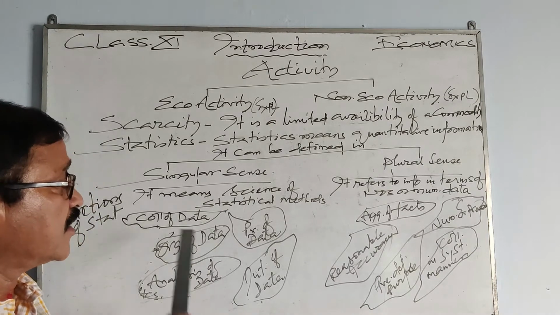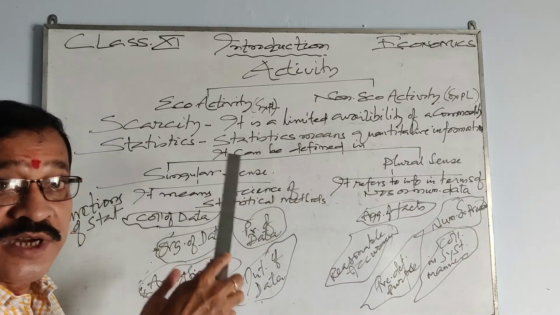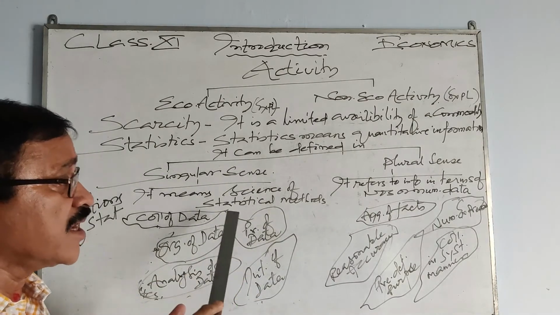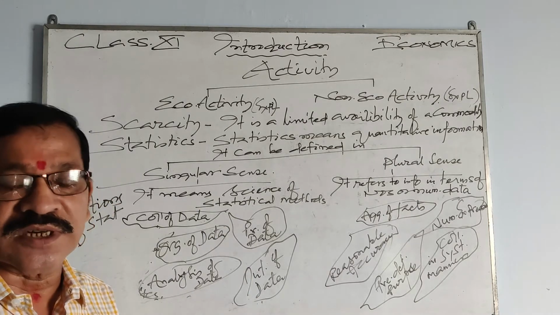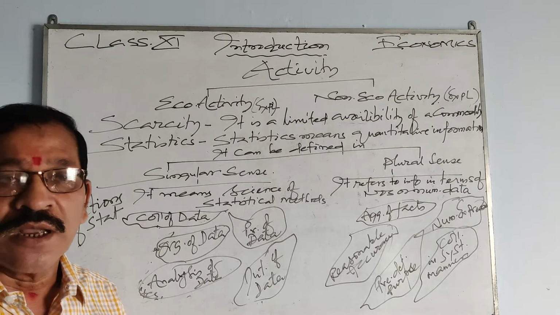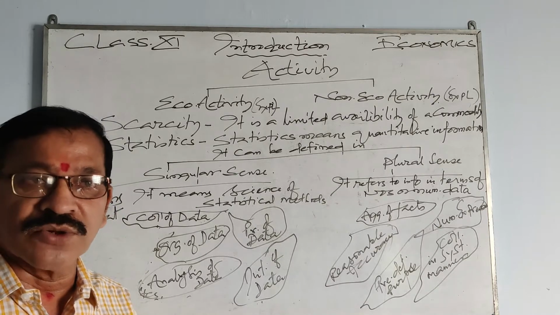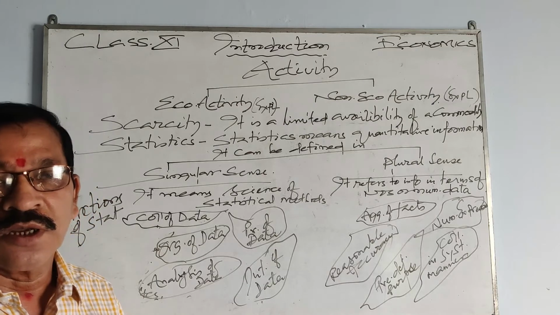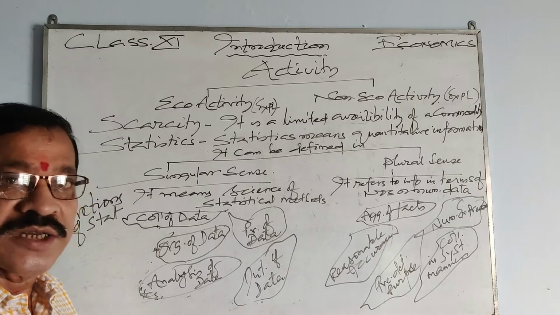Once again I repeat, the definition of statistics in singular sense is the science of statistical methods.